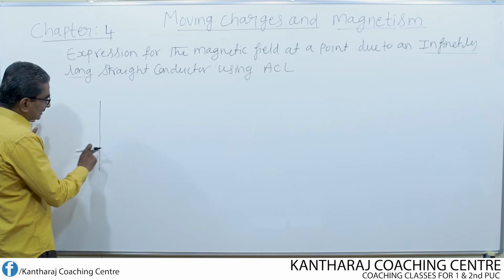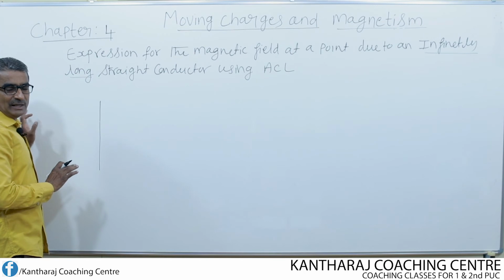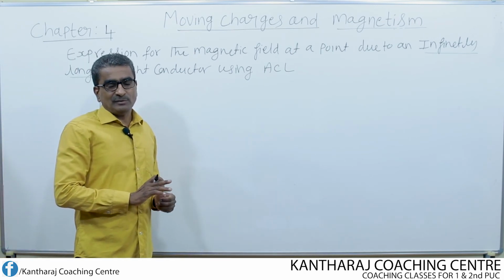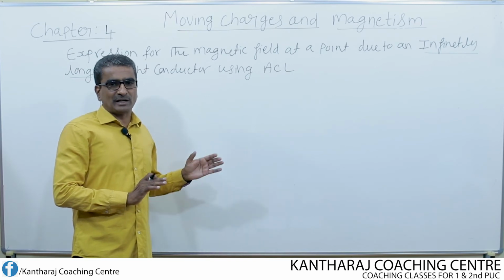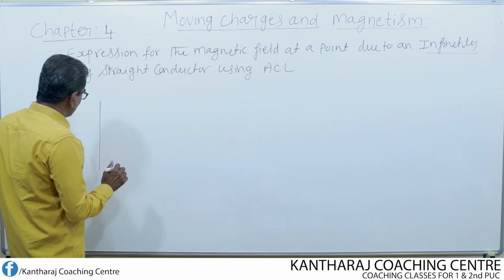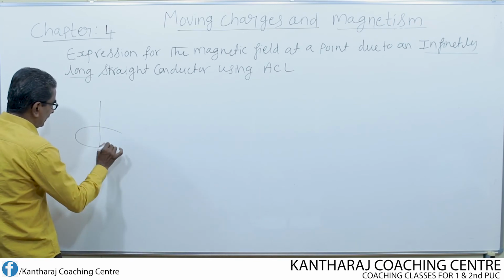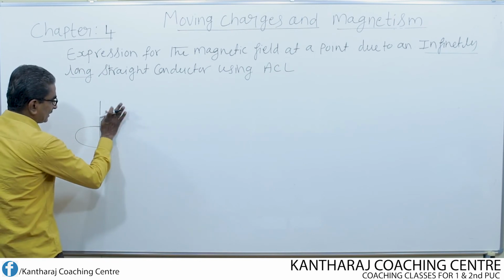Suppose all around this conductor I imagine one Amperian loop. Whenever you want to imagine an Amperian loop, there must be current. Without current, you cannot consider that loop as an Amperian loop. It should be called simply a loop. Now suppose I draw one circular loop all around this. So this is the circular loop.